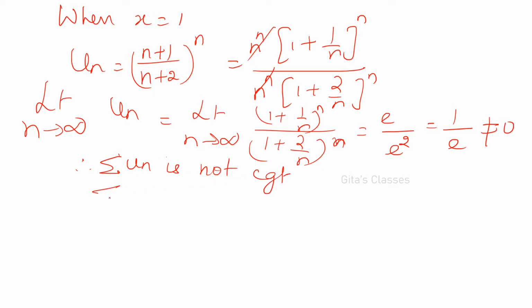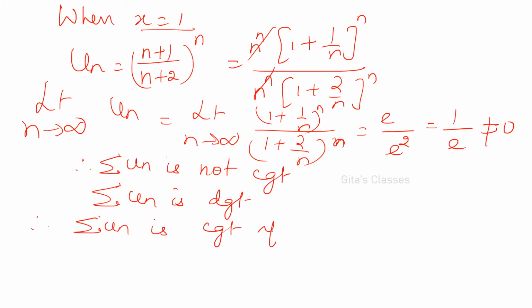If it is not convergent, then sigma un is divergent. Okay, for what value did we get this? For x equal to 1 we got this value, right? Therefore, by combining all the results, sigma un is convergent if x is less than 1 and divergent if x is greater than or equal to 1. Okay.